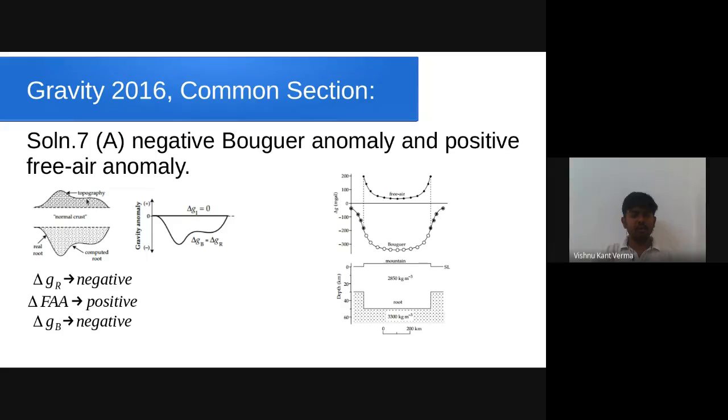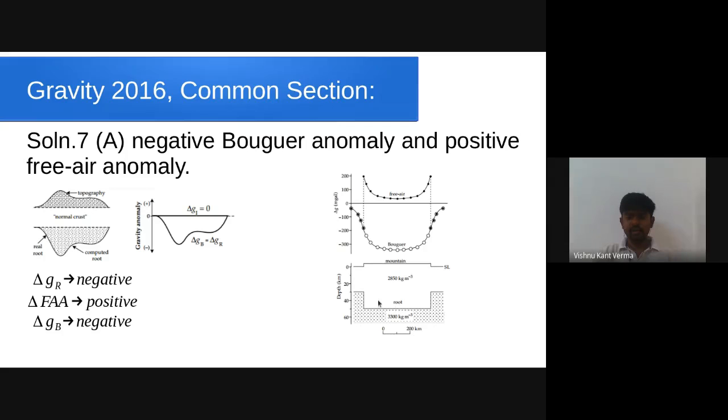Over a topography like this, we will be having a free air correction. So the delta GR will be negative of that. So delta GR will be negative because free air anomaly is positive. And we know that whenever we are having a free air anomaly, we will be landing with a negative Bouguer anomaly. In this figure, it can also be seen that we are having a mountain, and then the normal crust,